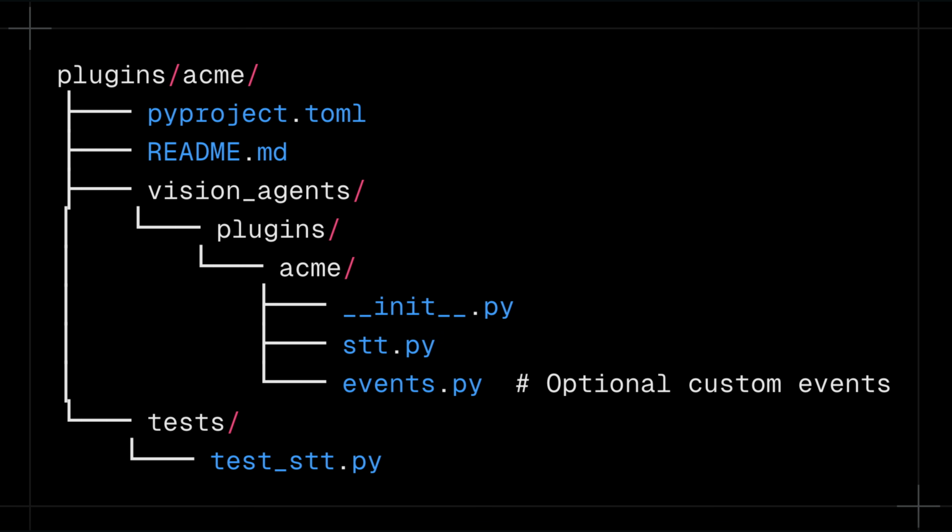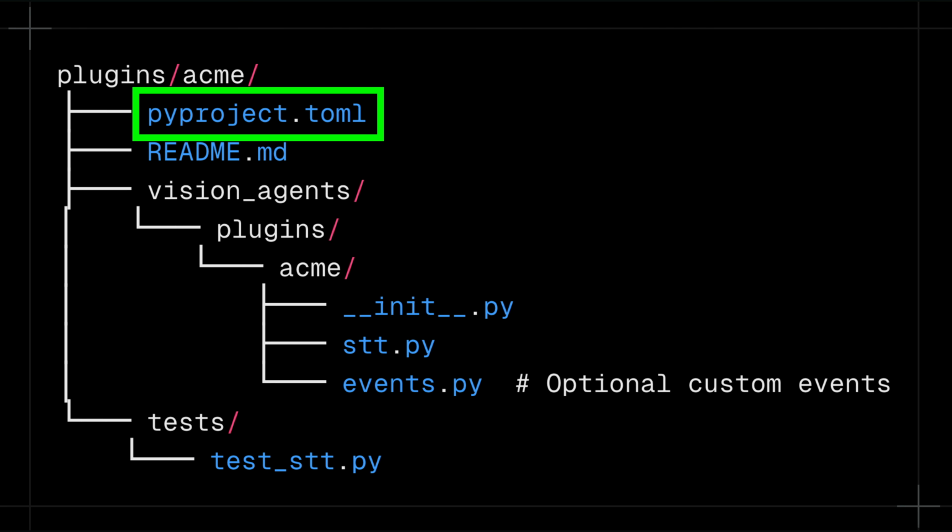So this is a quick start template directory structure for creating a custom Vision Agents plugin. It is the recommended files and directory layout for creating a custom plugin for Vision Agents. We have the project.toml consisting of the package metadata and also dependencies. We have the plugin source using a namespace package structure and init.py that exports your plugin class. For this example, the main plugin implementation will be contained in stt.py because this is a speech-to-text plugin. For a text-to-speech plugin, that will be tts.py. Next, we have events.py for defining custom events and also plugin tests.